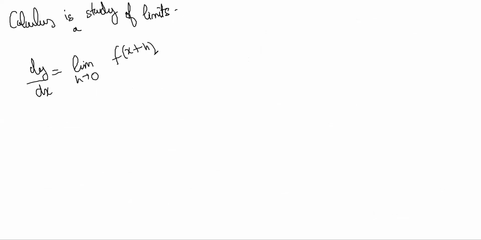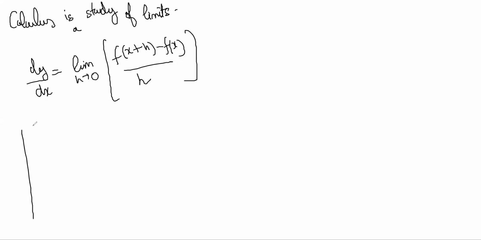Basically, a study of limits and limiting behavior. So the derivative we saw was actually just this limit: limit h tends to 0, f of x plus h minus f of x by h. Basically, this was the slope of a chord, and the points became so close that it was almost like a tangent. You will not need all of that right now.